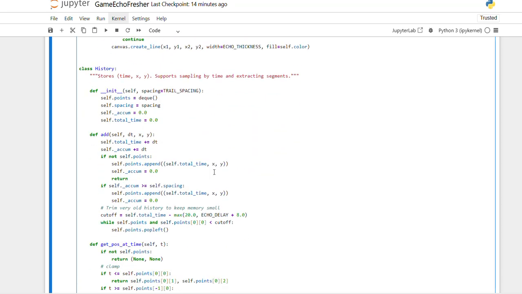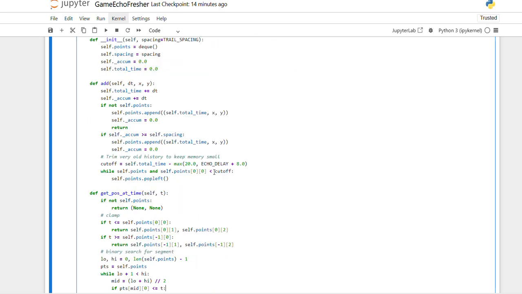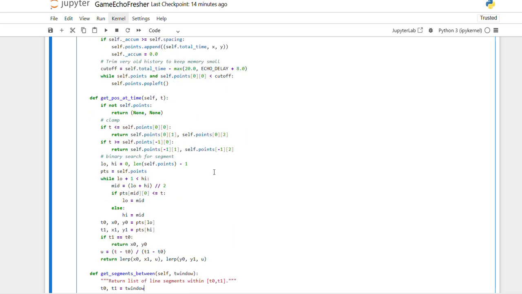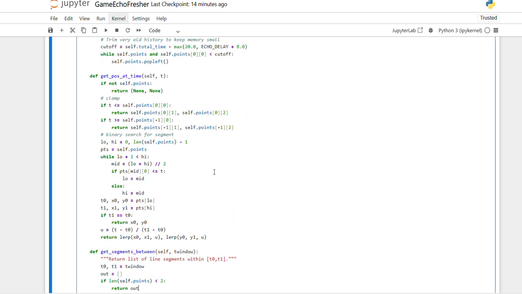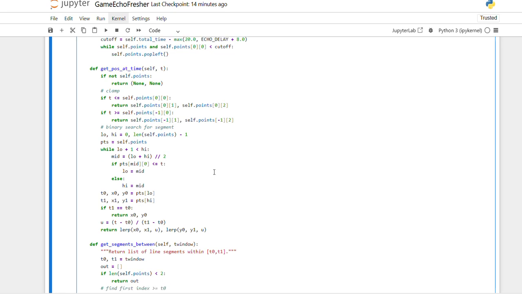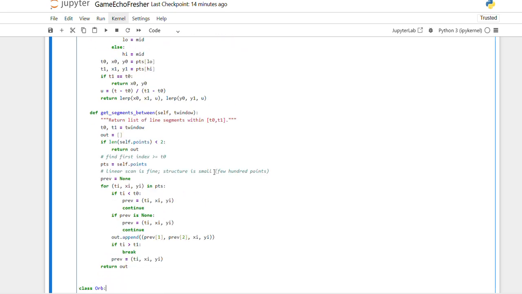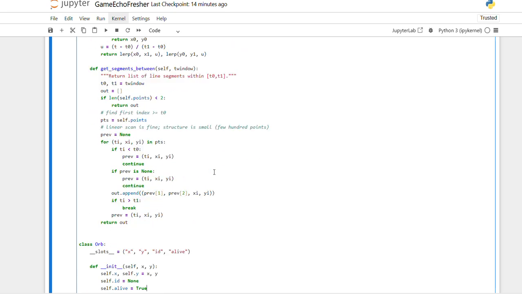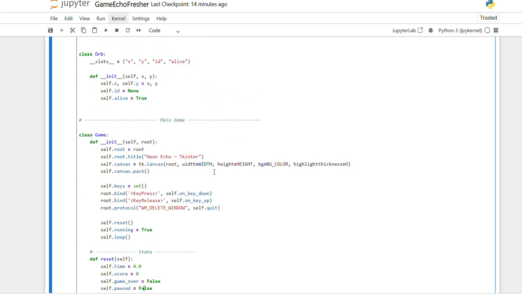This is the init function, where all variables are defined, and the add function, which is adding the time, and get position at a time. If the clamp happens, the self point gets segments between. There is another function that returns the list of line segments with T0 and T1.